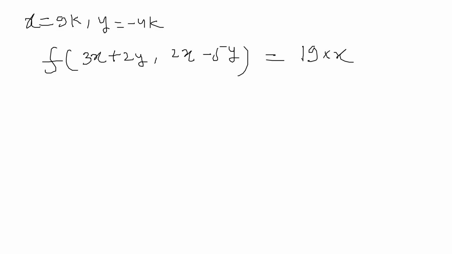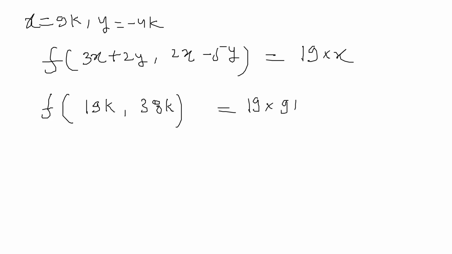After putting, we will get f(19k, 38k) equal to 19 into 9k, that is, f(19k, 38k) equal to 9 times 19k.